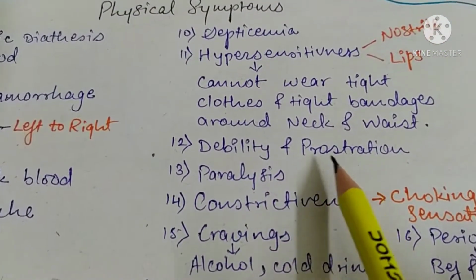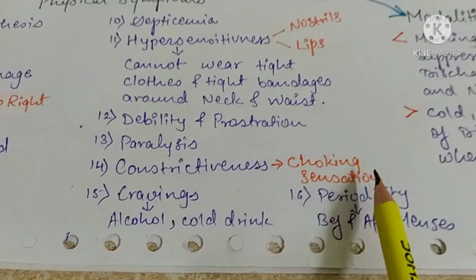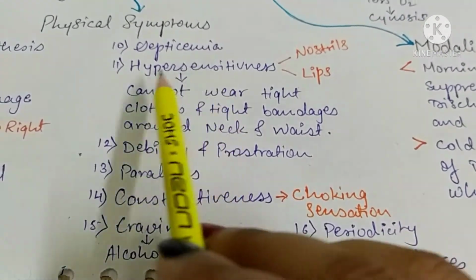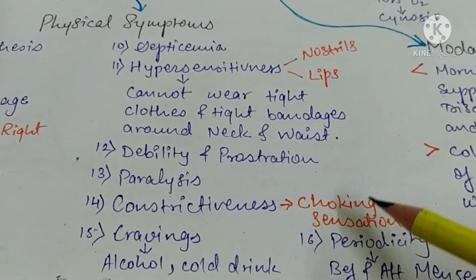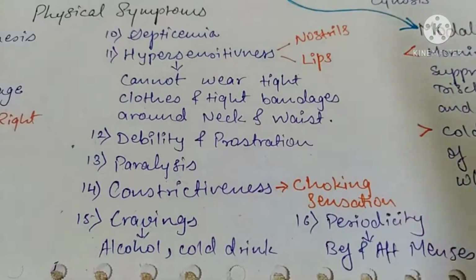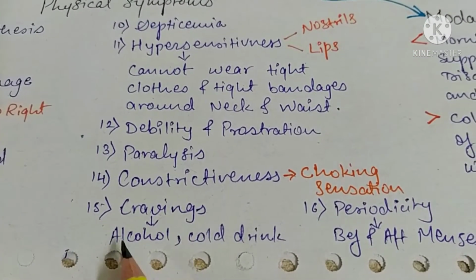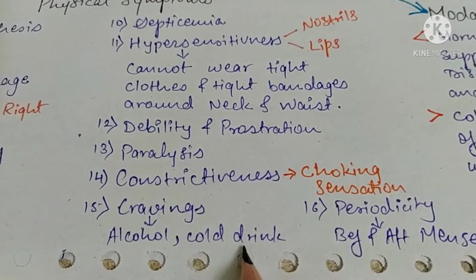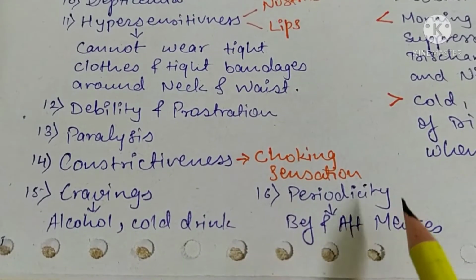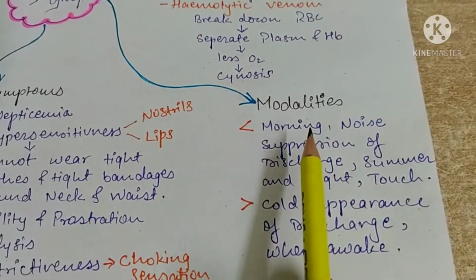Then debility and prostration, paralysis, then constrictiveness, that is a choking sensation will be present. Like the hypersensitiveness we studied here, the choking sensation will be present due to this tightness. They will feel very suffocated and they want to get rid of that choking sensation. It will come under mentals also. Then craving, the patient craves alcohol and cold drinks. Then periodicity, before and after menses they will have all the signs and symptoms, or aggravation will be there before and after menses.